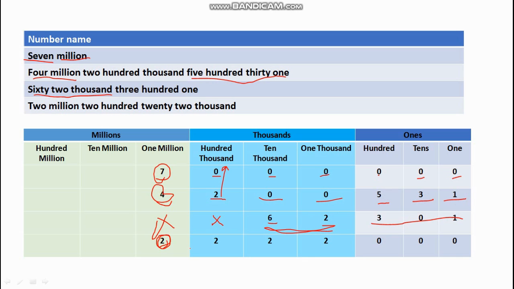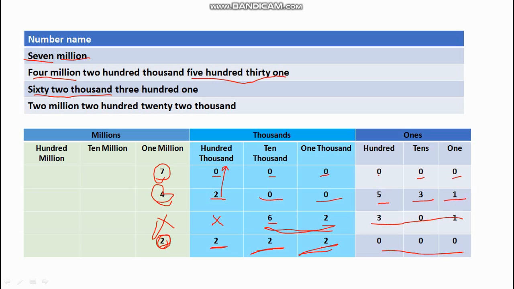Then 222,000. So first we write 222,000. No other number, but we cannot leave ones period empty. So we have to write zeros in the places.